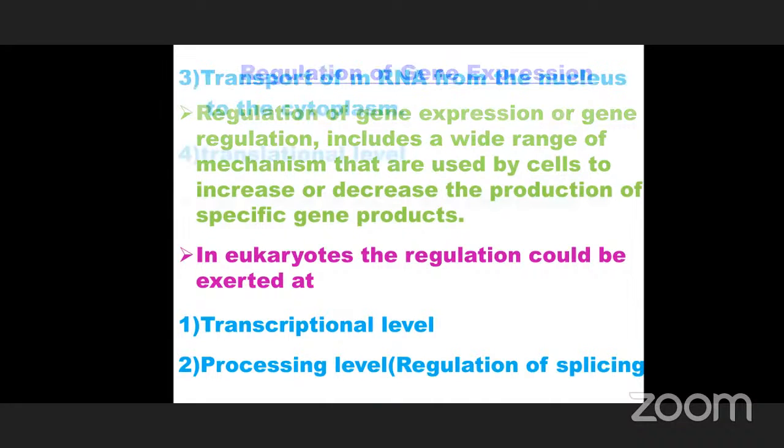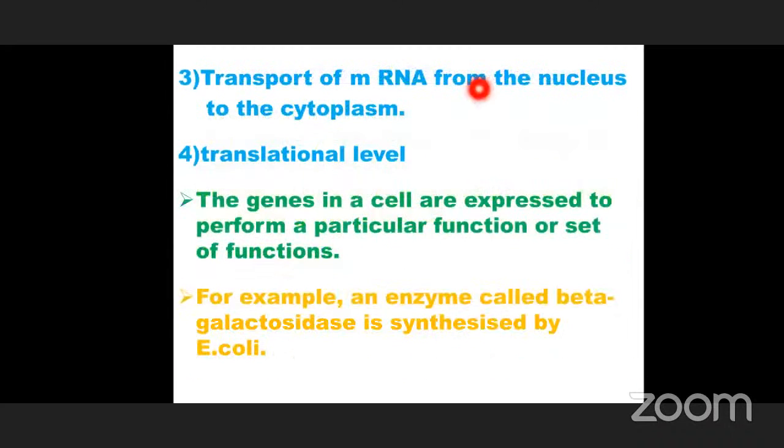At the third step, transport of mRNA from the nucleus to the cytoplasm takes place, and the last step is translation. Translation plays an important role in protein synthesis, and it takes place in the cytoplasm.